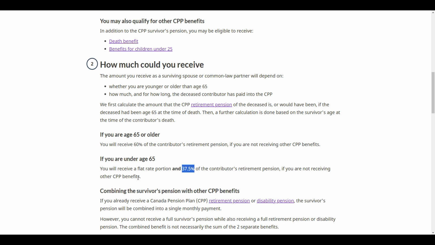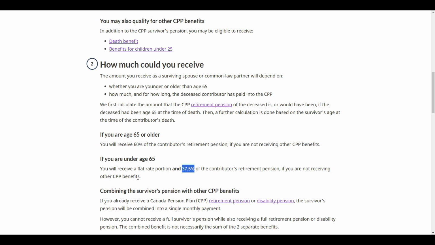Now let's take a look at what this looks like in an actual plan. I'm going to show you the pre-65 amount, the post-65 amount, and then I'm going to show you the integration amount, because there are two reductions that happen when you start your CPP benefit if you're the survivor, and you have to integrate that with your CPP survivor benefit. So when you start your CPP pension and integrate it with the survivor benefit, there's going to be two types of reductions. One is it's capped, so you can't get more than the maximum when you started your pension. And there's an additional reduction that can mean that you're actually going to get less than even what the cap is. So a couple impacts there.